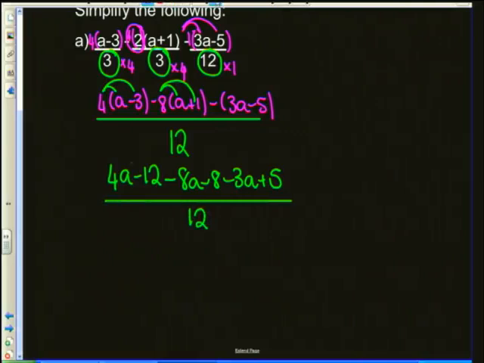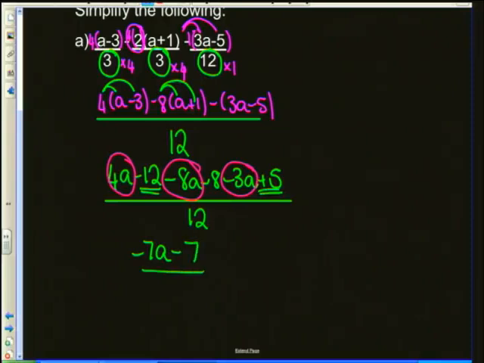Now we add our like terms. I've got a 4a minus an 8a, that's negative 4, minus 3, which is giving us negative 7a. And I've got a negative 12 plus a 5, so that's going to leave us with negative 7 over 12. Oh no, and I missed the 8 as well, sorry, whoops. Okay, so let's just quickly see. That's going to give us negative 15. Sorry, negative 8 minus 7 is minus 15 over 12.